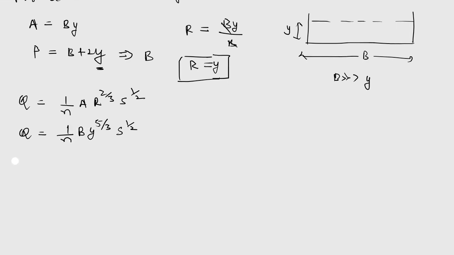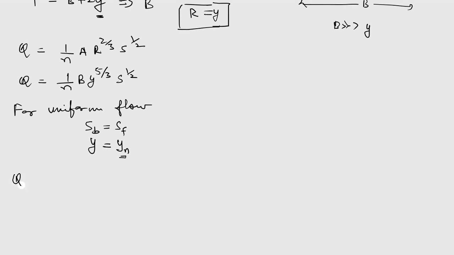Now if we talk about uniform flow, for uniform flow the friction slope and bed slope are the same, that is Sf is equal to S naught, and the depth at which the uniform flow takes place will be the normal depth, so we can denote it with yn. So we can put these values. Q we get as 1 by n, B yn to the power 5 by 3, S naught to the power 1 by 2.